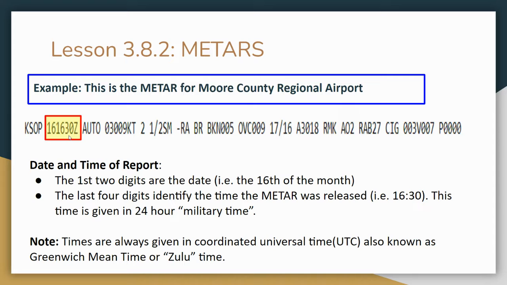The Z stands for Zulu, and that's to let us know that this is universal aviation time. So here's the cool thing: in the aviation world, they have one time zone for the entire world. I actually think this is a good idea for everything. I like the idea of a one world time zone. Some people think I'm nuts when I say that. If you think it's nuts, put it in the comment section. If you like my idea of a one world time zone as they use in aviation, put it in the comment section as well. But you need to know this for the exam.